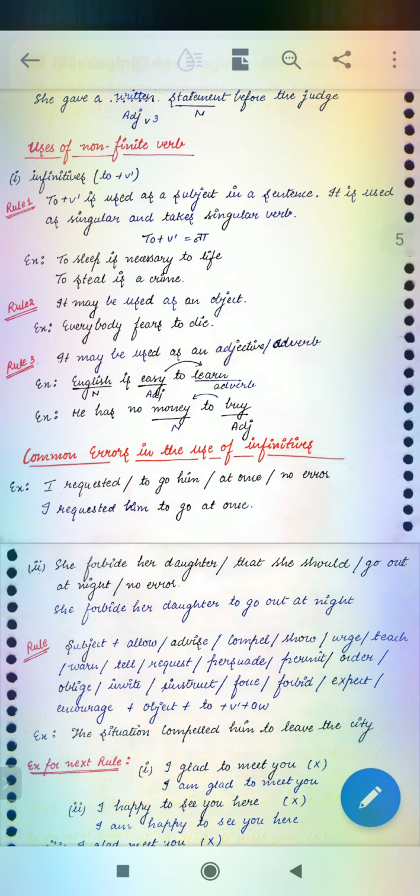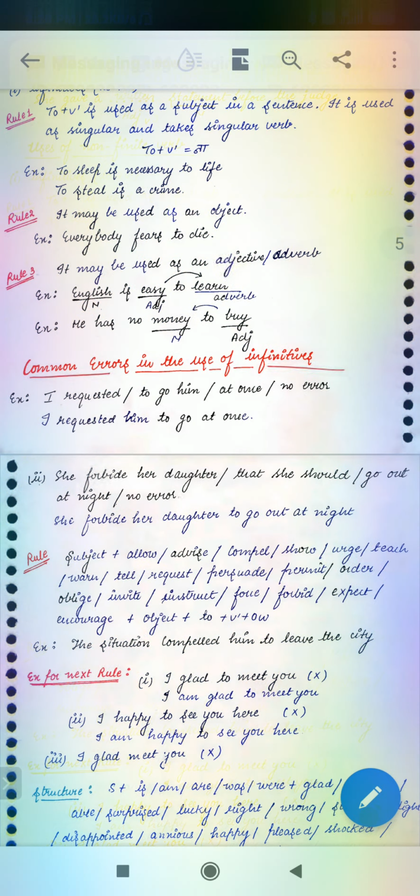Rule number 2, it may be used as an object. For example, everybody fears to die. Number 3, it may be used as an adjective or adverb. English is easy to learn. English is easy to learn. He has no money to buy.